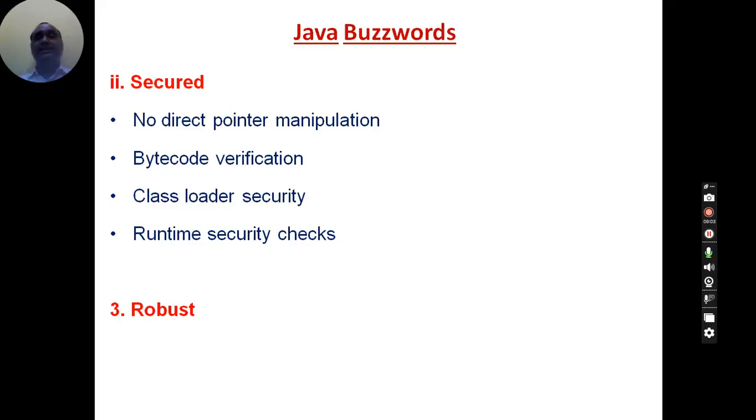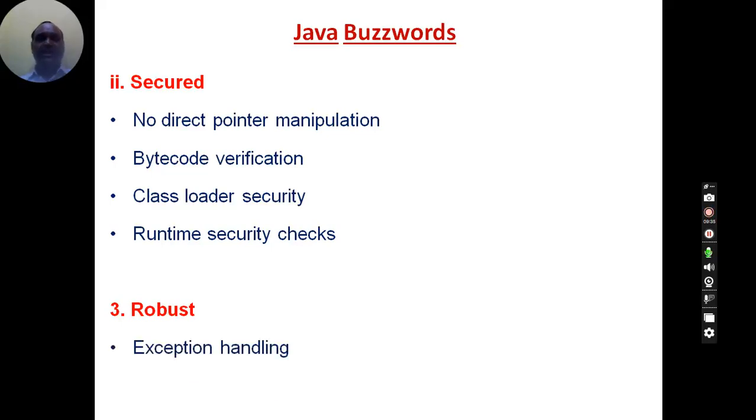And similarly, runtime security issues are also there. At runtime, if any function is trying to access the data related to another function, then Java is very strict about security related issues. At runtime, if any method not belonging to a particular program is trying to access the data, then it will immediately stop that function, and then it will notify the user about what is happening at runtime.